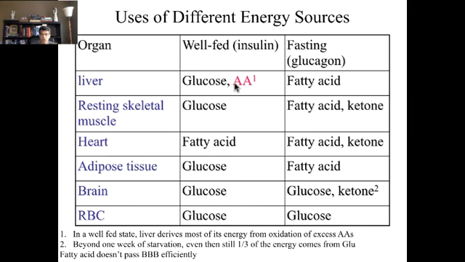However, when you're fasting, when the blood sugar is down, your cells prefer using fatty acid, as you can see. The exception is the brain. The brain doesn't want to use fatty acid. The brain stays with glucose. So when your blood sugar is low, the brain is still going to get glucose, although the other cells are going to switch to fatty acid. After 1 week, when there is no glucose, we said the brain has no choice but to move to the ketone body. RBC, on the other hand, always uses glucose until there is no glucose available.